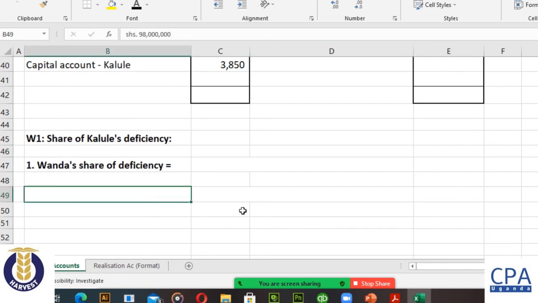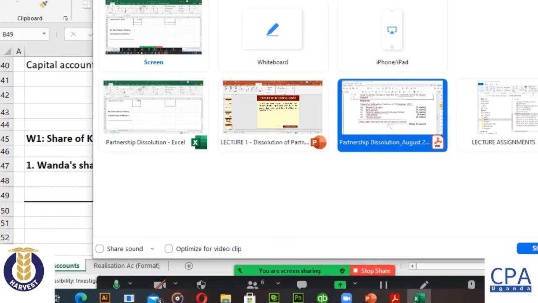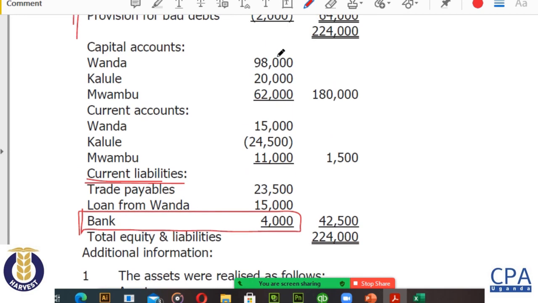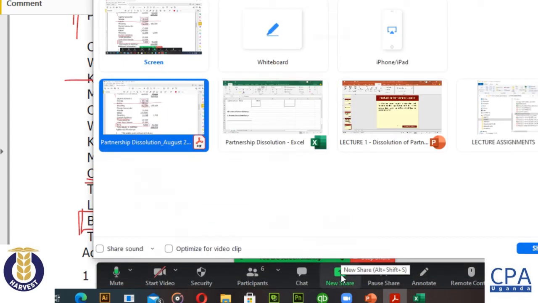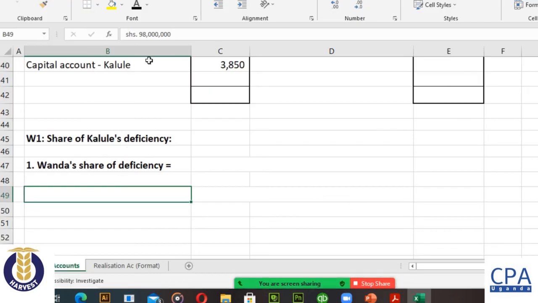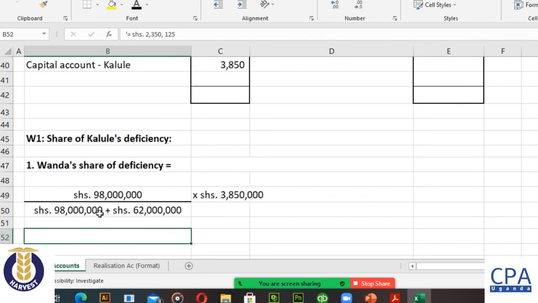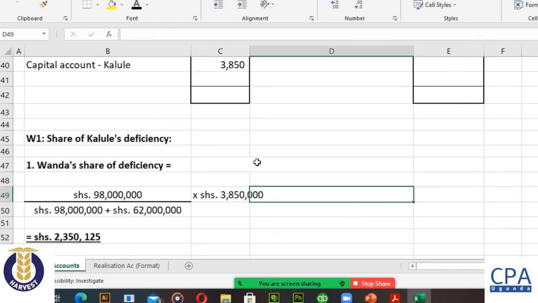So the formula is that we get the capital balances. When you look at the balance sheet here, the capital balances, we have 98 for Wanda and then 62 for Mwambu. Remember, Kalule has already eaten his. It is gone. It's no longer there. So we are going to share. We shall get the 98 for Wanda over the total, times the deficiency that Kalule has not managed to pay. So my calculator gave me 2,350,125.